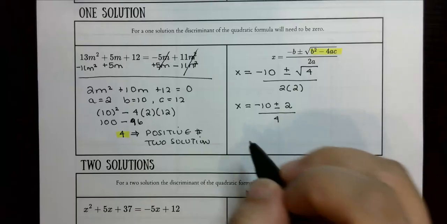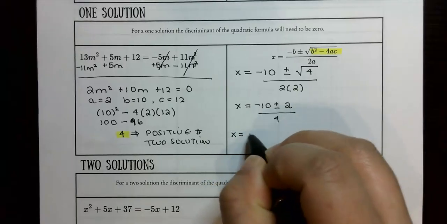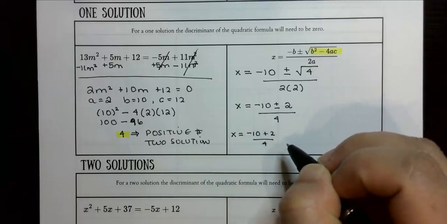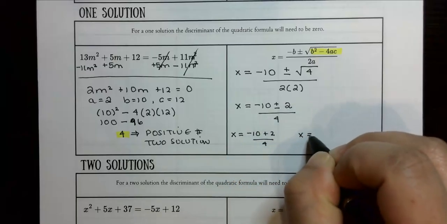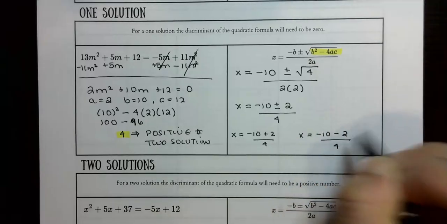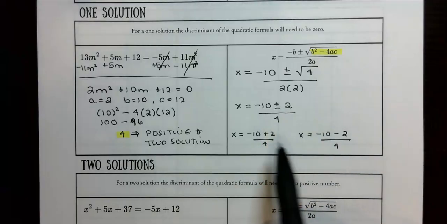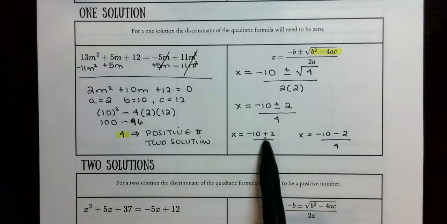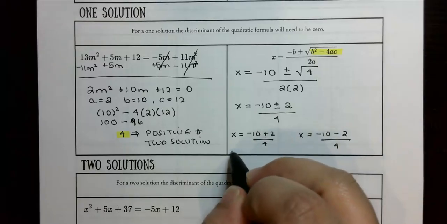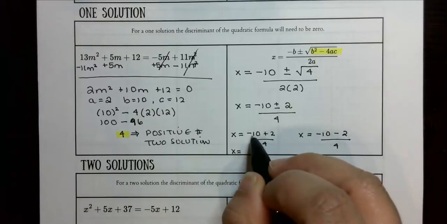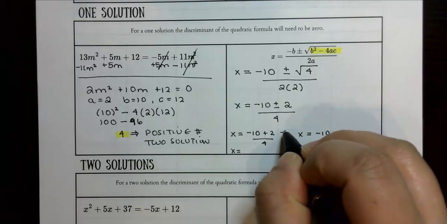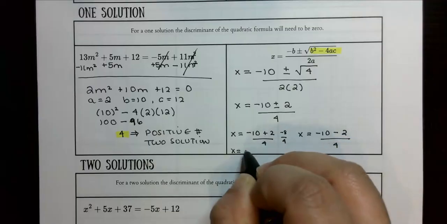Now this is where we're going to do our split. We're going to say negative 10 plus 2 over 4. And then our second one is going to be x is equal to negative 10 minus 2 over 4. So this plus minus just lets us know that one of our fractions is going to have a plus in the middle, the other one's going to have a minus. So from here, I'm just going to squeeze it right here. Negative 10 plus 2 is a negative 8, over 4 gives us negative 2.